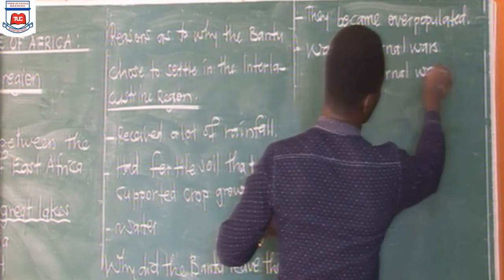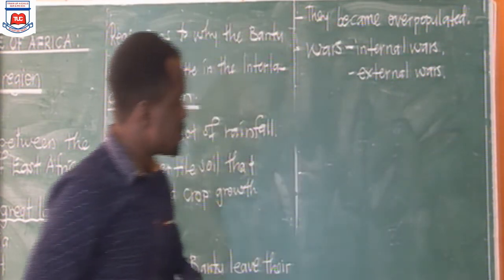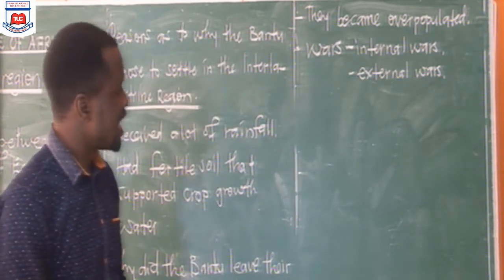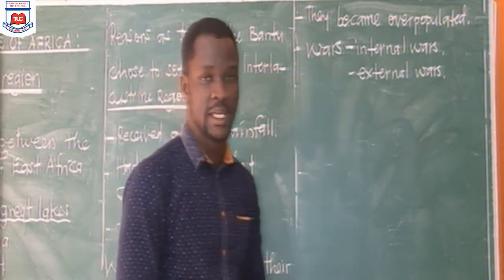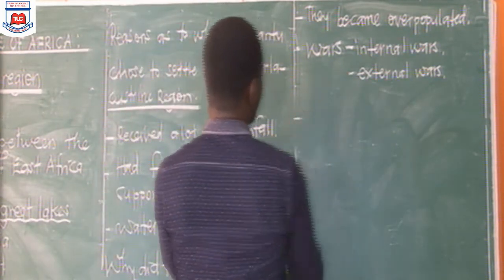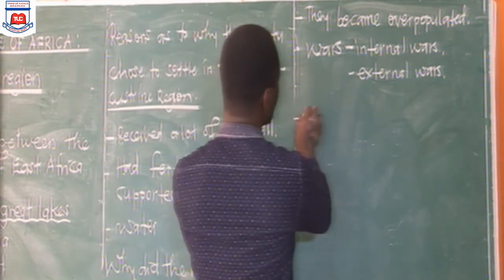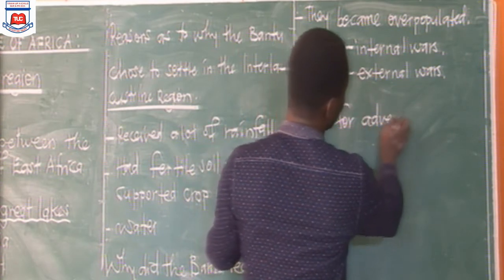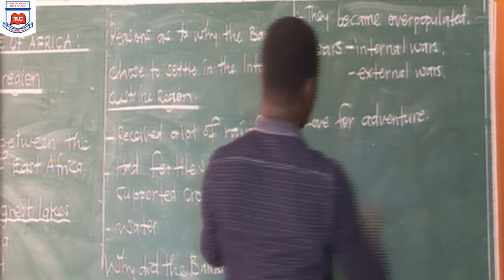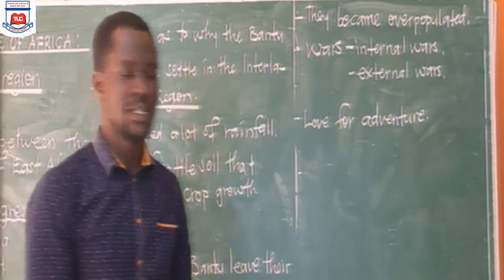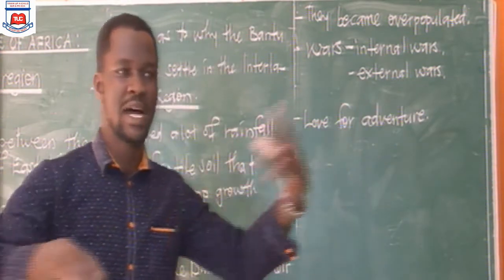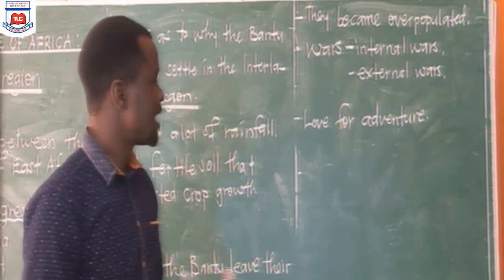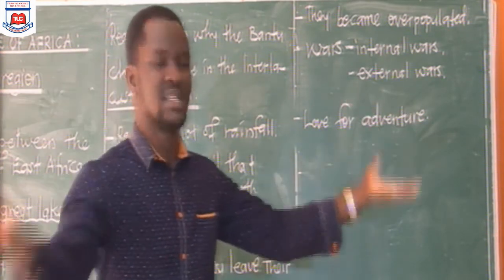There are a lot of words we can use there. Some people can say external pressure. That one can also be another word we can use, but it's the same thing. Next, some of these Bantu moved due to love for adventure, meaning that there were those who could move because they wanted to discover what is happening in other areas. That is what we call moving due to love for adventure, to find out what is in other parts of the world.